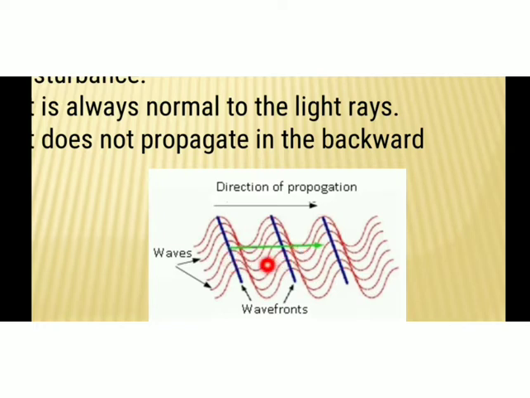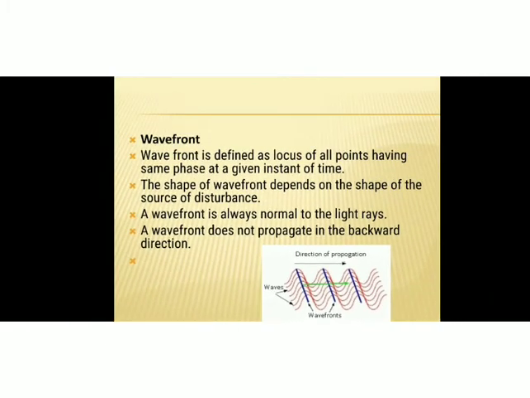Here also if we draw a line along this point, this also can be a wavefront because this line joins all the particles on the waves which are in the same phase, which are on the peak of all the waves. So that is wavefront. What is wavefront? It is the locus or joining line of all the points having same phase at a given instant of time. All the points must be in the same phase.